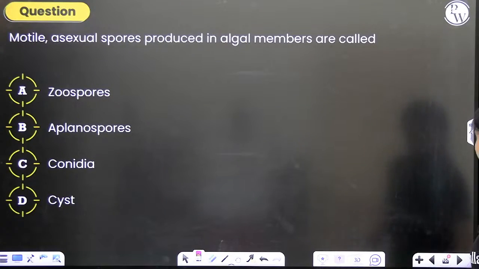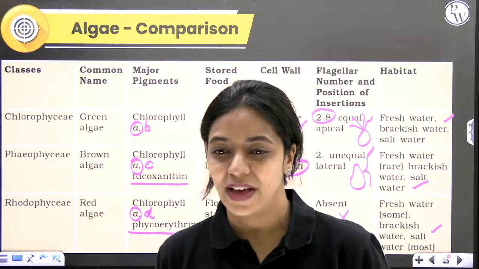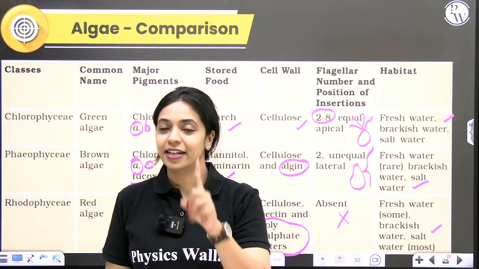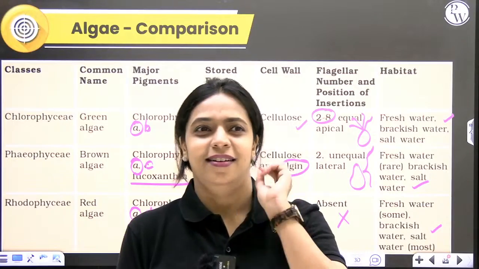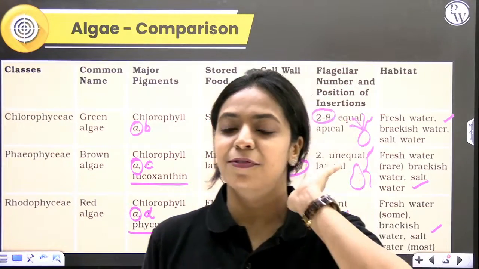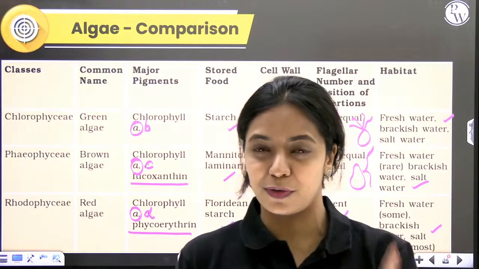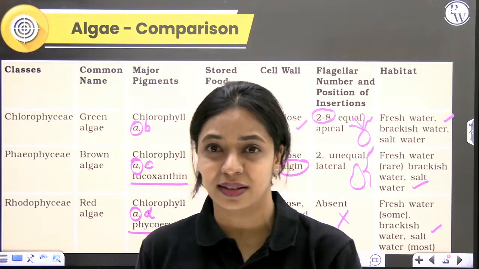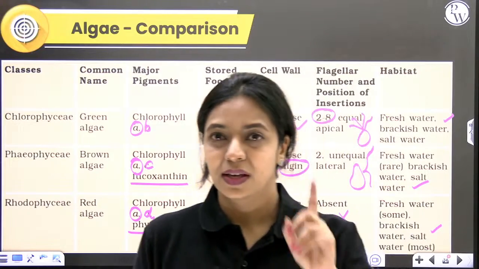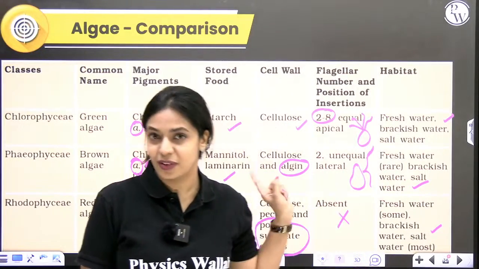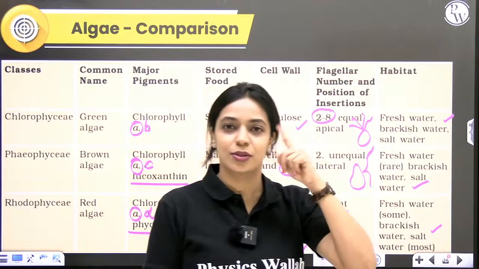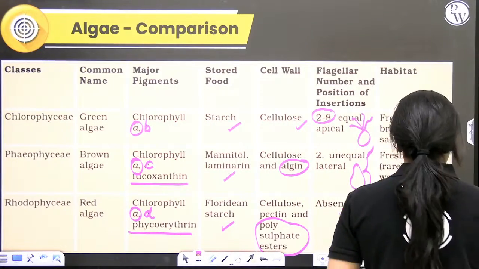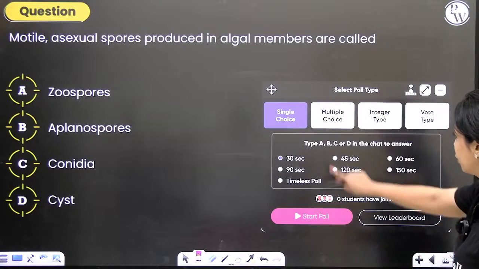Okay. So we have finished the discussion of algae. Are you ready for some questions? Read the questions carefully. Attempt every question as if it is a question in your final NEET exam, with focus, with clarity. Don't simply answer just because you have to answer it fast. Just now we've discussed algae, and we've even summarized it with this table. Please use your complete brain, completely focused, and answer the question. Okay? So I'm going to start the poll.